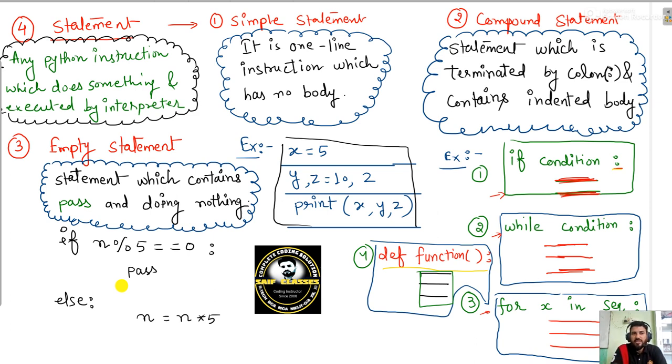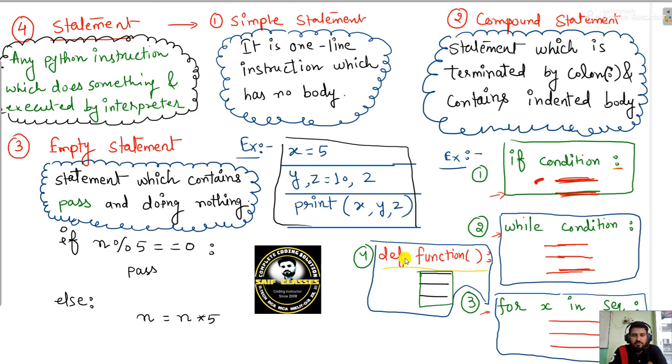So what is a statement? Any Python instruction which does something is called a statement. One-line instructions are called simple statements. Compound statements are those which contain a body, like an if statement. Why is it compound? Because it contains a body. A while statement and a for statement also contain a body, so all such statements are called compound statements. If you make a Python function using def, that is also a compound statement. But if you write a one-line instruction, that is called a simple statement.